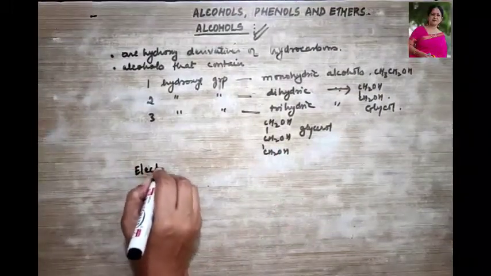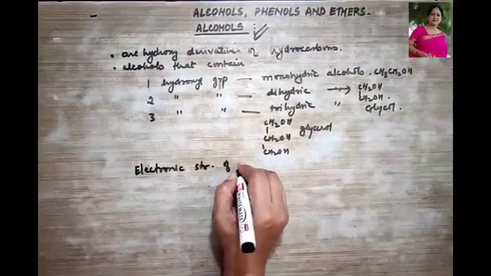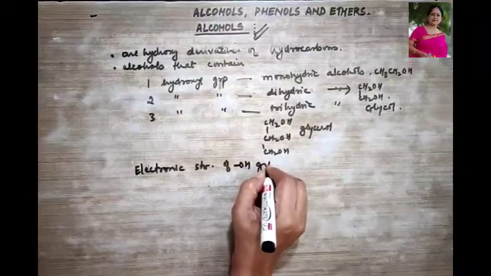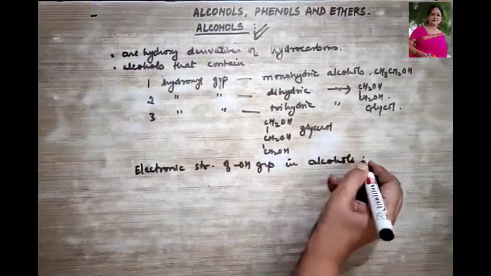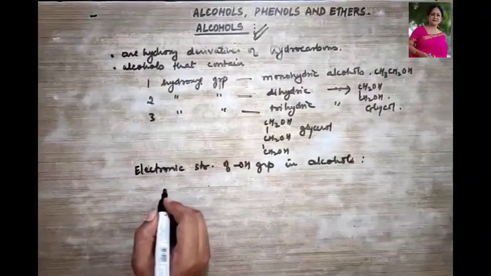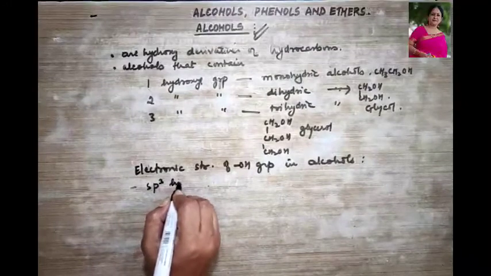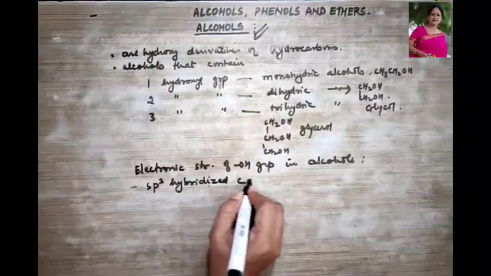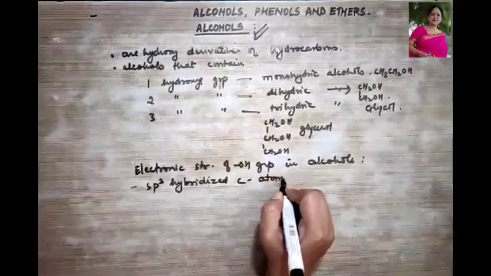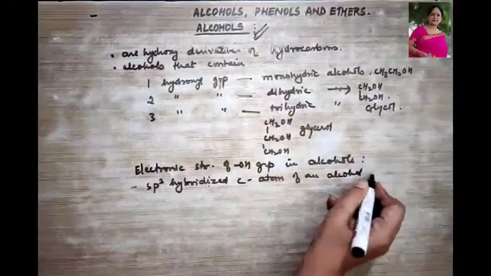Now, let us talk about the electronic structure of the hydroxyl group in alcohols, right? So over here the hydroxyl group is always attached to an sp3 hybridized carbon atom of an alcohol, right?